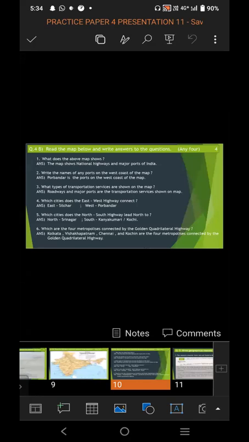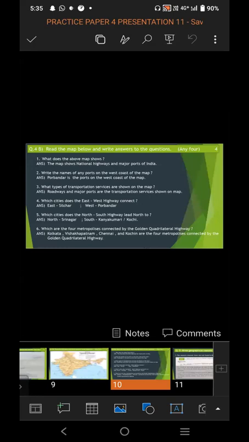Question 1. What does the above map show? As we have studied the map, from that we come to know the above map shows the national highways and major ports of India. From that map, we come to know that it gives information on the national highways and major ports of India. From that map, we come to know about the different types of roads, the traveling system, and the transport routes of the roadways and waterways of India.